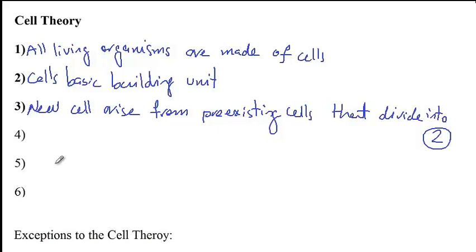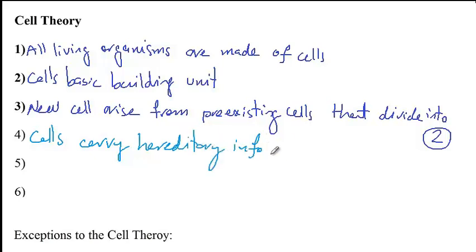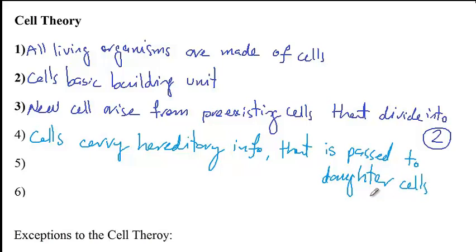The modern cell theory includes that cells carry hereditary information, like for instance DNA, that is passed from parents to daughter cells in every division.